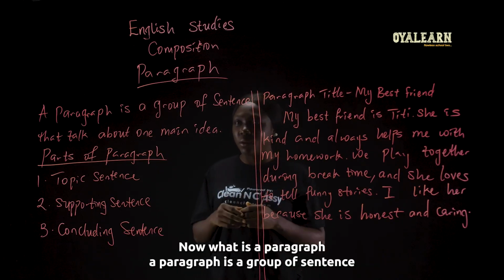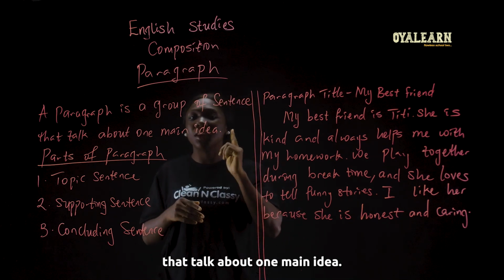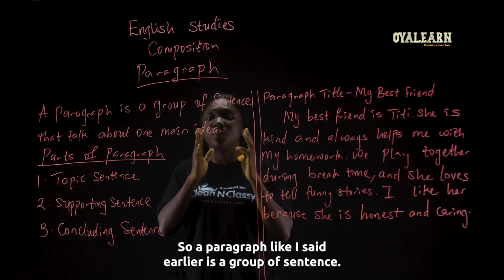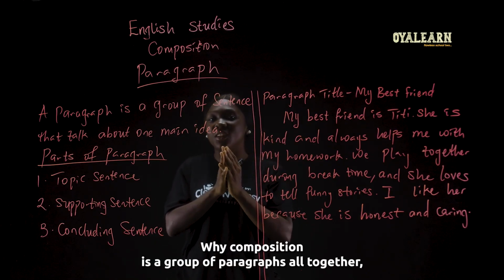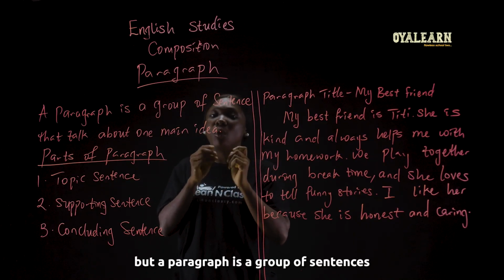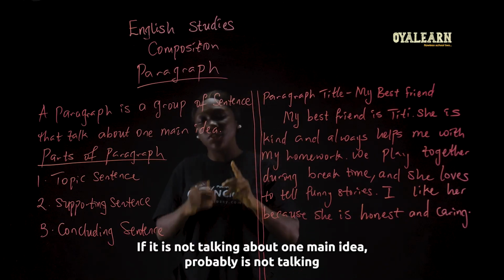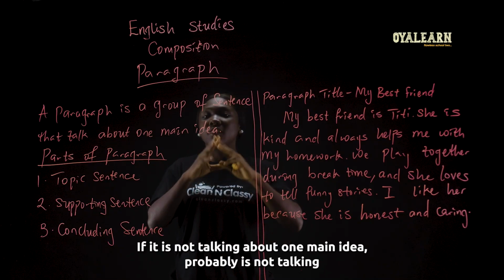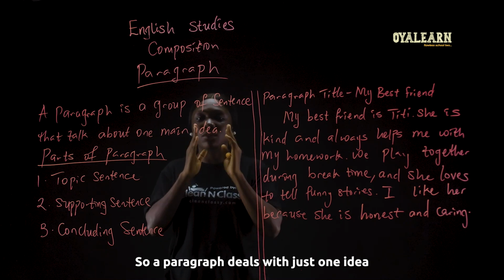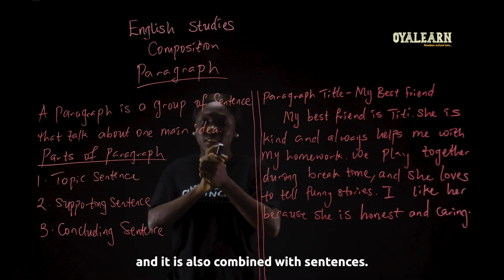Now, what is a paragraph? A paragraph is a group of sentences that talk about one main idea. So a paragraph, like I said earlier, is a group of sentences, while a composition is a group of paragraphs altogether. But a paragraph is a group of sentences that talk about one main idea. If it is not talking about one main idea, probably it's talking about two or three things, it is not a paragraph. So a paragraph deals with just one idea, and it is also combined with sentences.